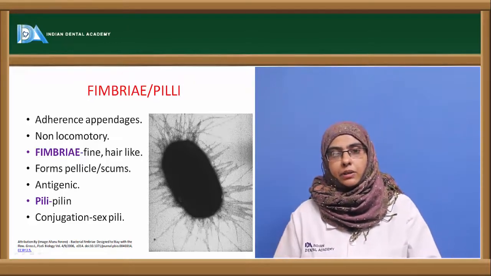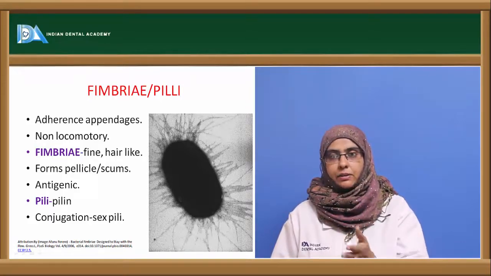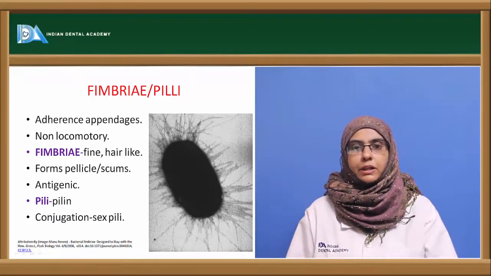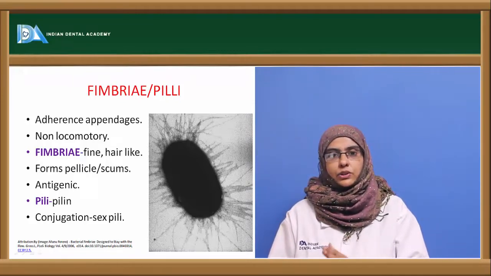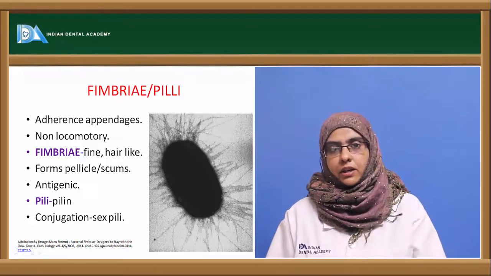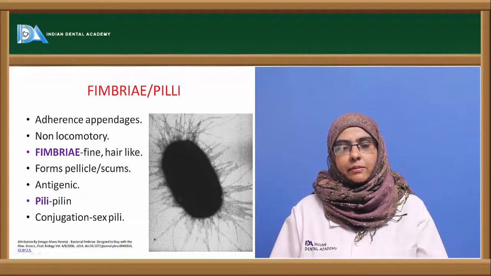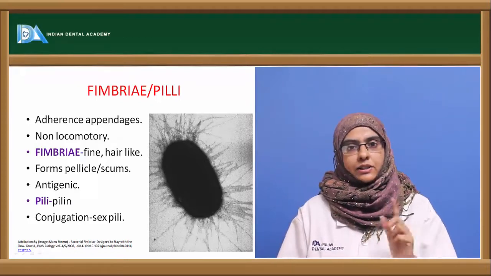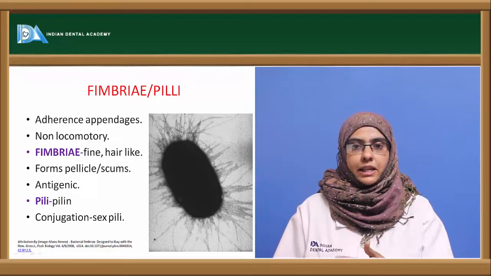And the other important type of appendage, besides the fimbriae, is the pili. Pili is made up of a protein called pilin, and this usually helps in conjugation. The gram-negative organism having pili is said to be a male organism, which has the ability to donate or transfer its genetic material to the female organism, which is represented as F minus.